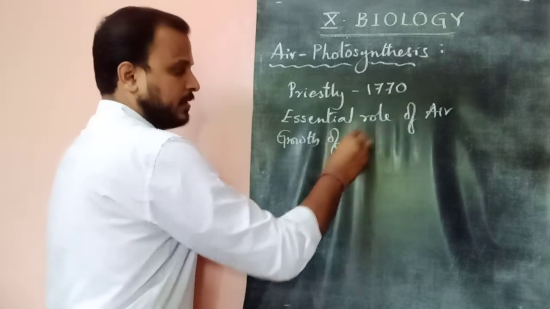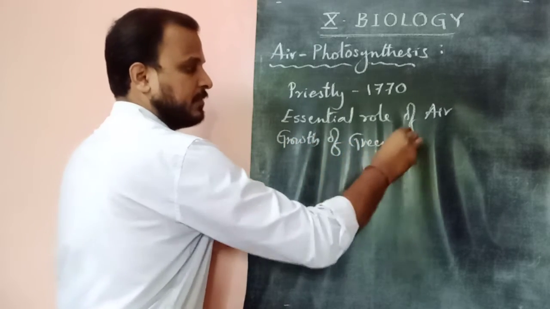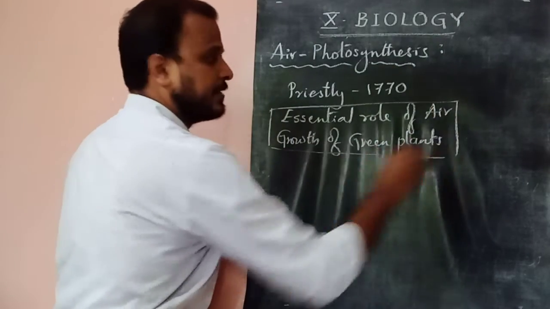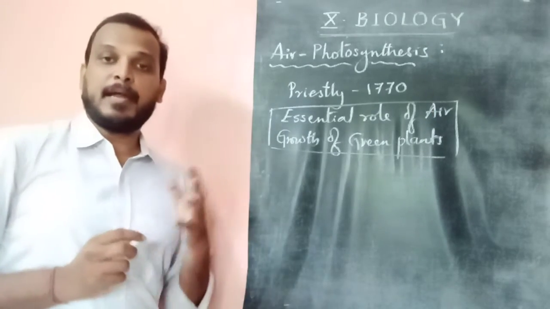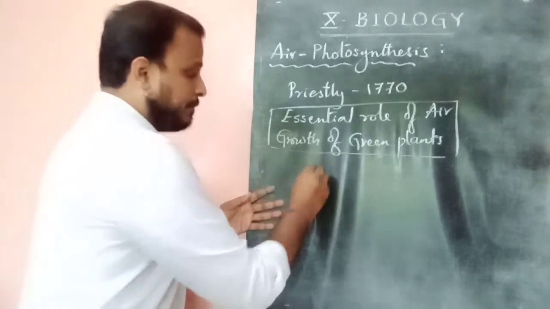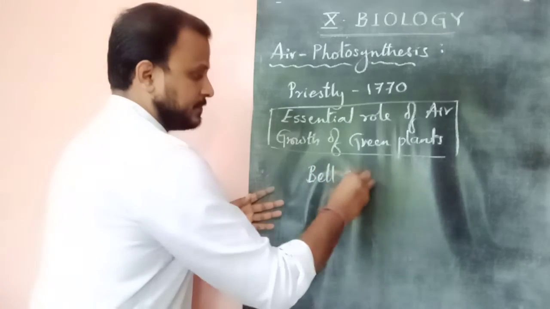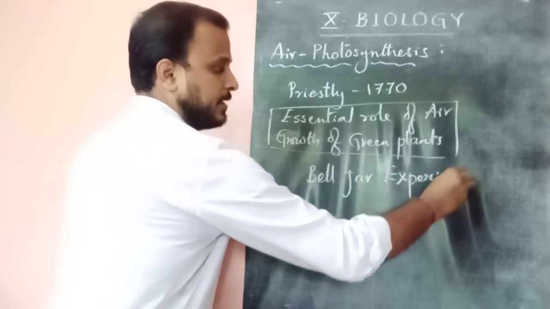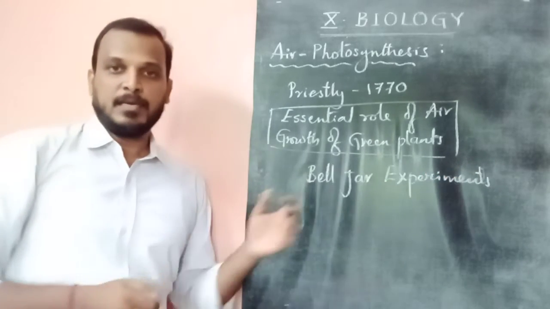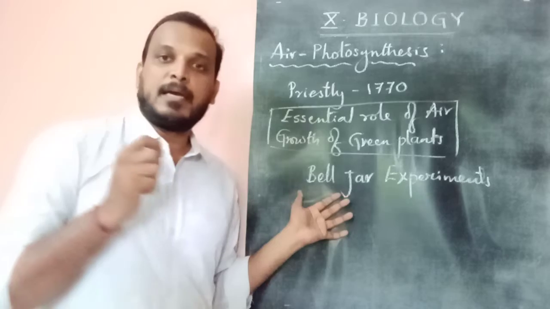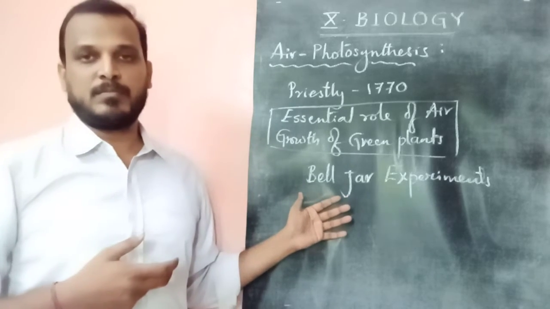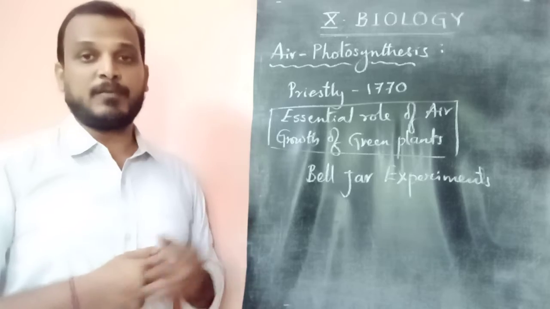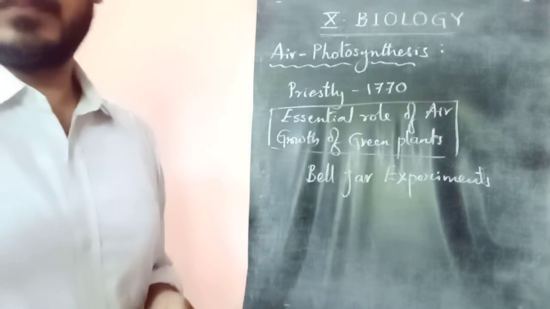It was done by Priestley in the year 1770 by doing a type of experiment called the bell jar experiment. By doing this bell jar experiment, he came to know that air has an essential role in the growth of green plants. Let us see what that role is and what the bell jar experiment is now.